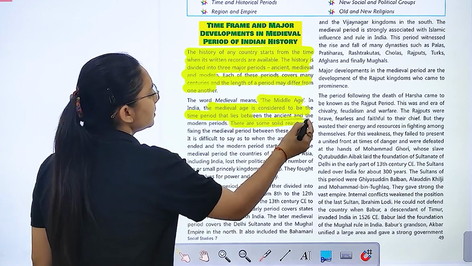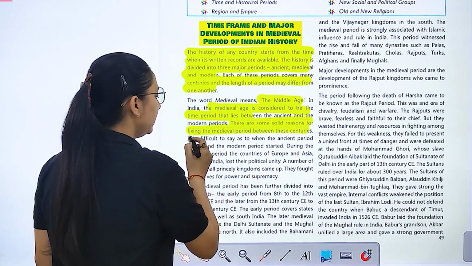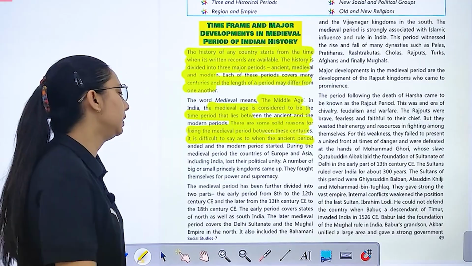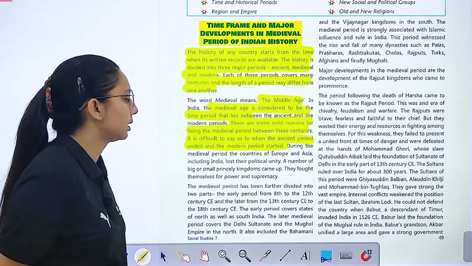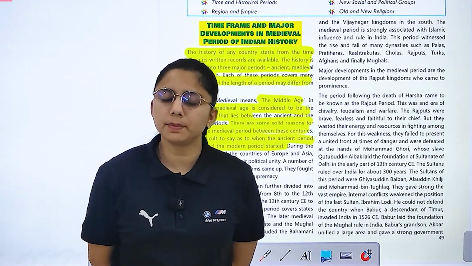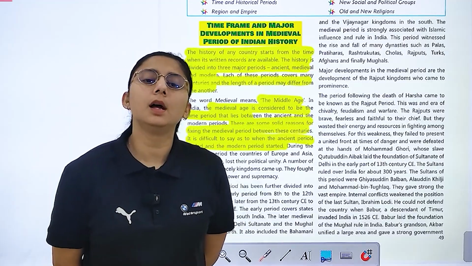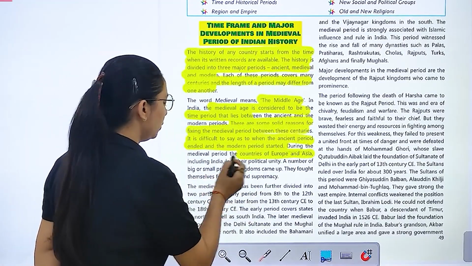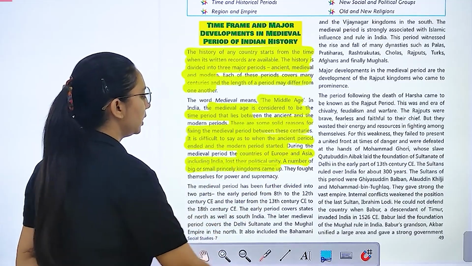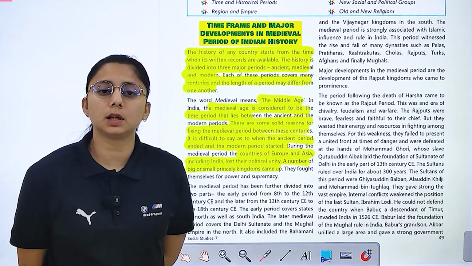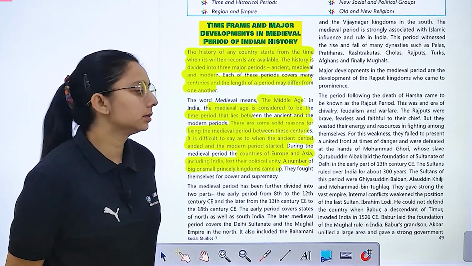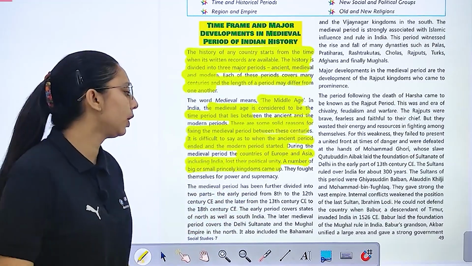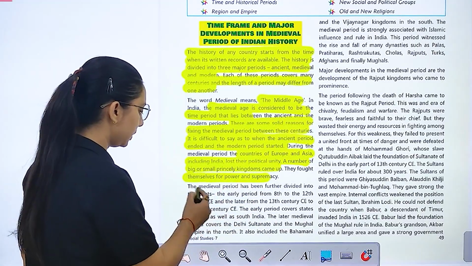So there are some solid reasons for fixing medieval period between these centuries. And it is difficult to say when ancient period ended and the modern period started. ठीक है, बहुत ज़्यादा हमें पता नहीं है कि कब ancient period start हुआ था, कब modern period end हुआ था. So we can say that countries of Europe and Asia including India lost their political unity. जो countries थी यूरोप की, एशिया की, उन्होंने क्या करा? जो अपनी political unity थी उसको खो दिया. So what happened? They fought themselves for power and supremacy.